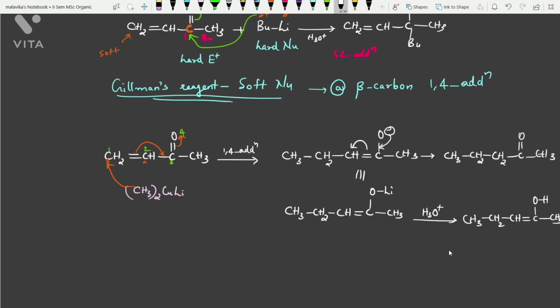So this is an enol: ene, double bond, and ol, alcohol. Okay, now this could be ketoenol tautomerism. So this is coming over here, this is coming over here, and the product that you will be getting is this one, as I wrote earlier. So this is the product.